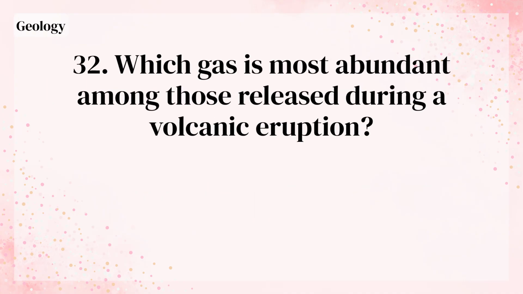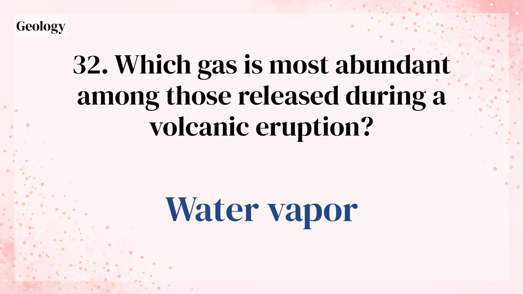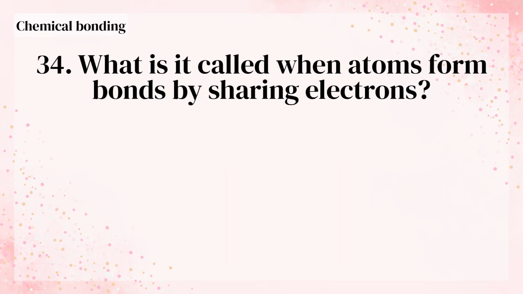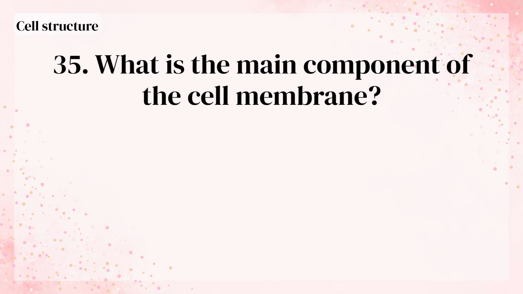Homeothermic animals. Which gas is most abundant among those released during a volcanic eruption? Water vapor. What is the first seismic wave to arrive when an earthquake occurs? The P wave. What is it called when atoms form bonds by sharing electrons? Covalent bonding. What is the main component of the cell membrane?